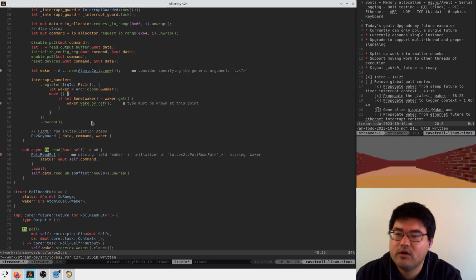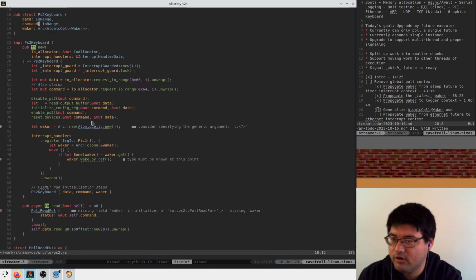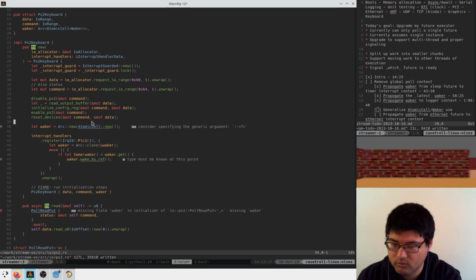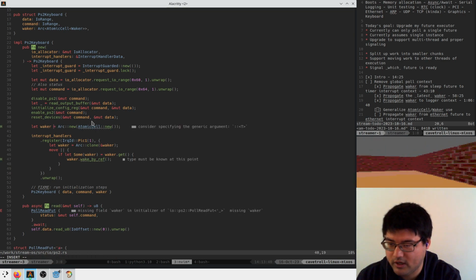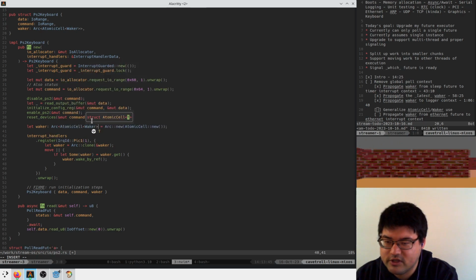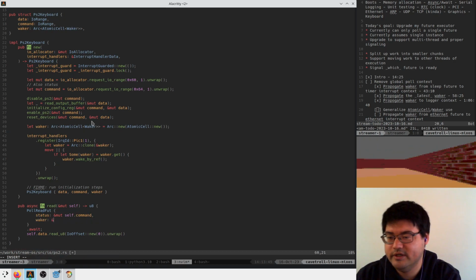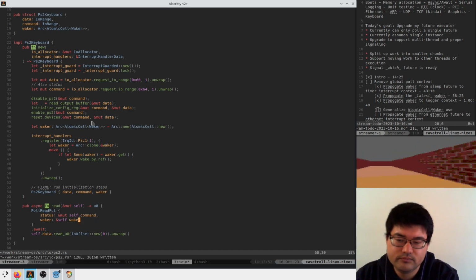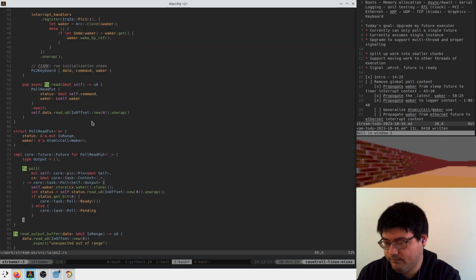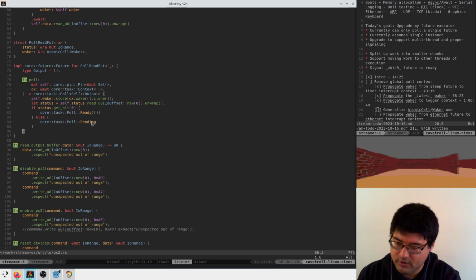Why doesn't it know the type from this? This should be obvious, right? Because the PS2 keyboard has a defined type, atomic cell waker, and here arc new atomic cell new should give me that correct type. But I guess it doesn't like it, so we'll give it some help by defining the type manually, which is annoying. And then here we need to say waker is self.waker. Target check. Okay.